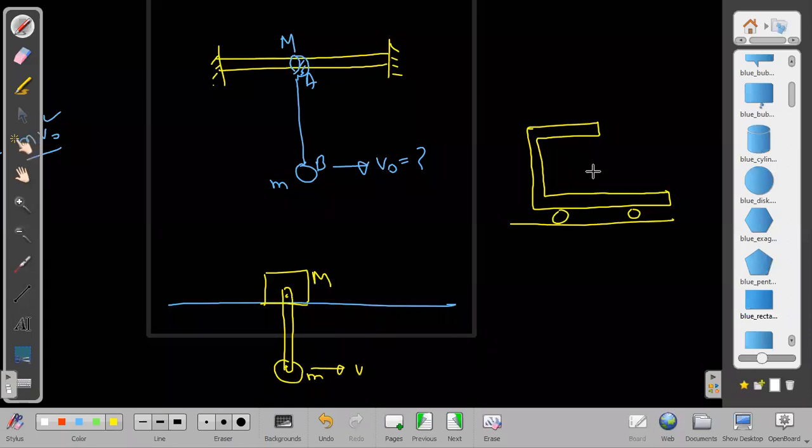Let's say this is vertical here, and I am providing it velocity v naught, and what maximum angle it covers. This mass is capital M, this is small m. This is capital M, this is small m. This is capital M, this will gain small m velocity. All are the same.